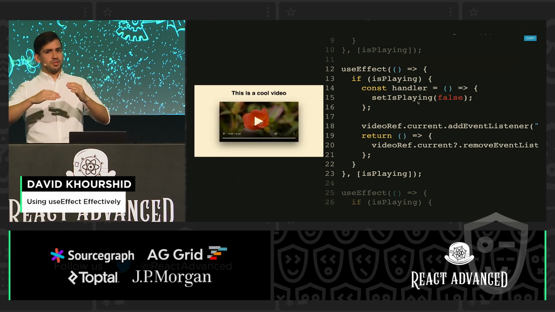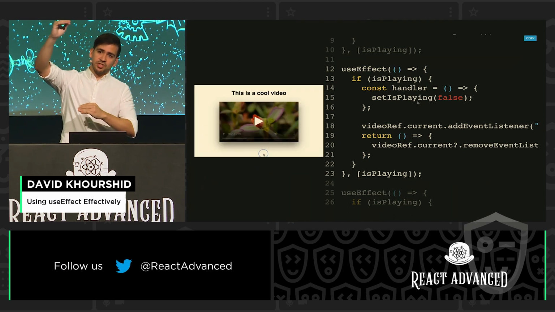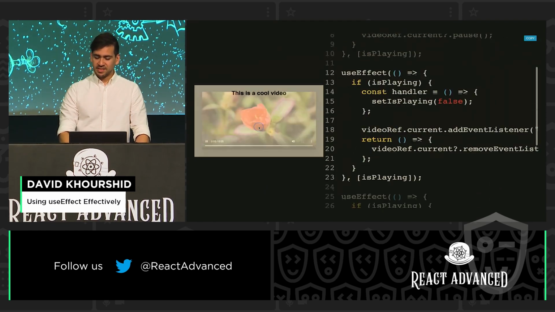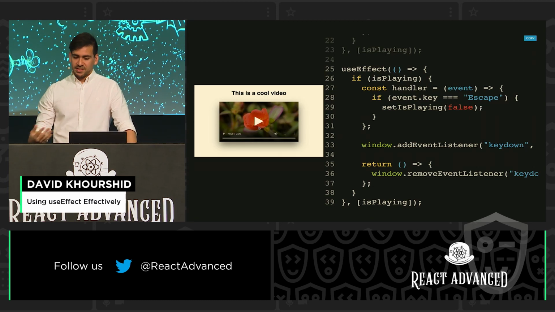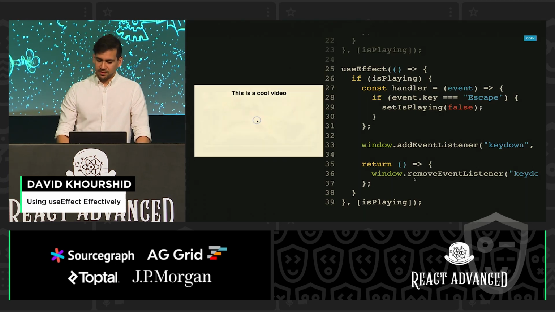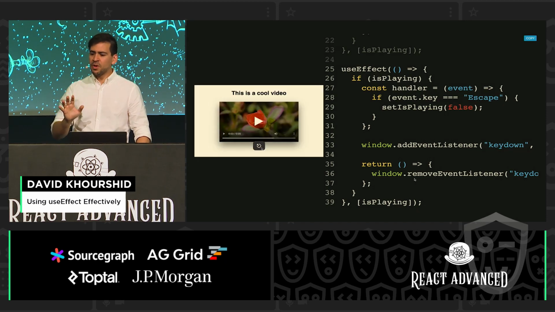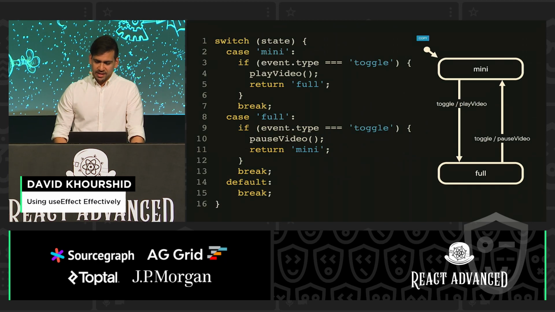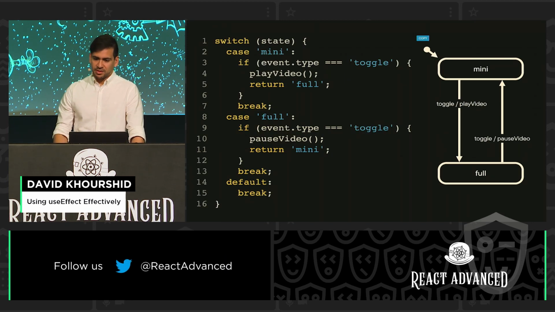And remember, this is going to trigger some indirection. It's going to trigger the state change, and then the state is going to trigger the previous effect. And same thing over here. When we press the escape key, again, we're setting is playing to false, and now we have a little bit of cleanup too. So the way I like to think about these instead, in terms of declarative effects, is by using a state machine. And no, I'm not going to talk about XState in this talk, but you could talk to me afterwards about it.